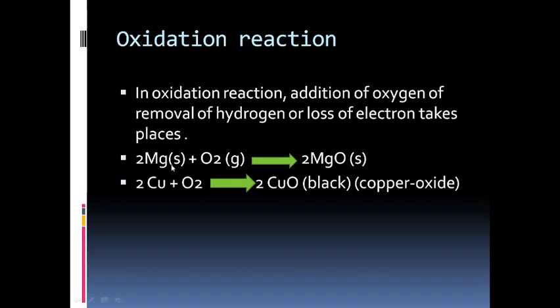So O gets combined with Mg, so Mg gains oxygen. So it is addition of oxygen, and it is known as oxidation. So remember this one: if there is addition of oxygen or removal of hydrogen or loss of electron, any one process, then it will be known as oxidation.